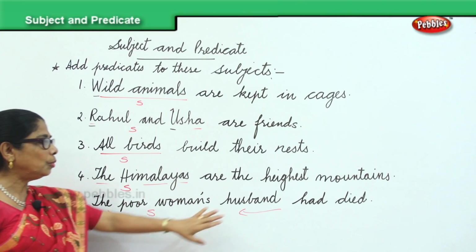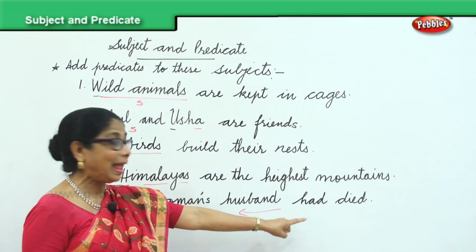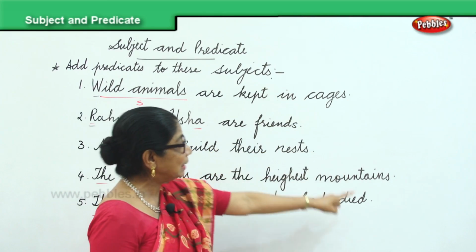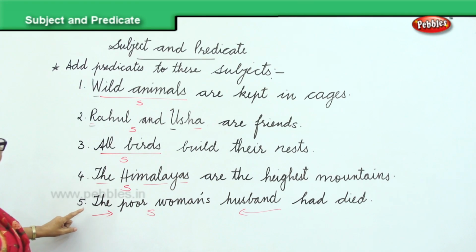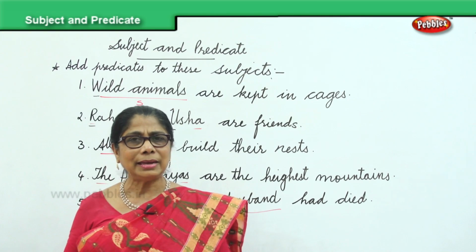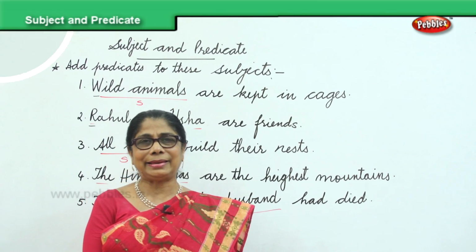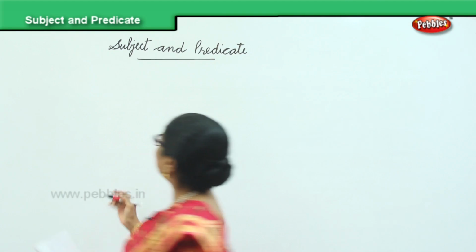The poor woman's husband, that's the subject, and you added had died. All sentences end with the full stop. All the sentences begin with the capital letter. A sentence has two parts, a subject and a predicate. I'll give you few more sentences for you to pick the subject and look at which is the predicate. Okay?